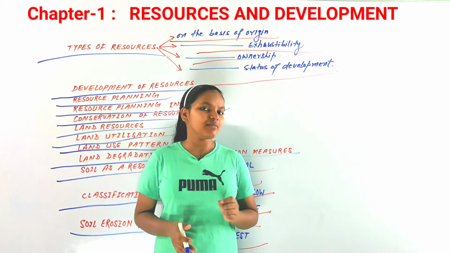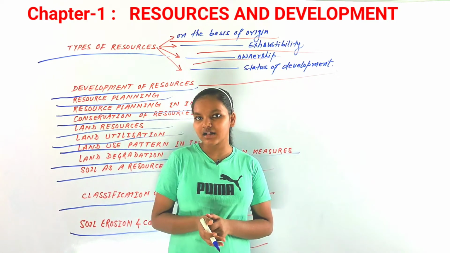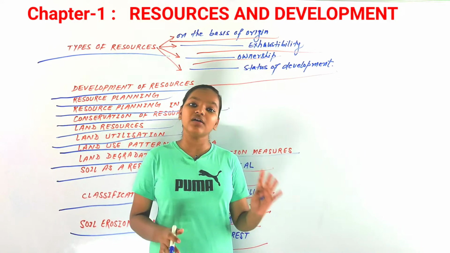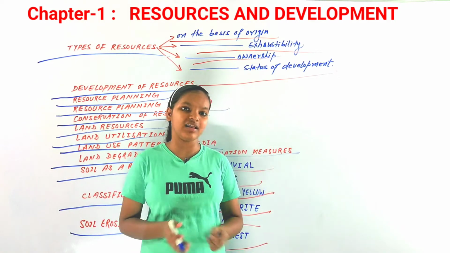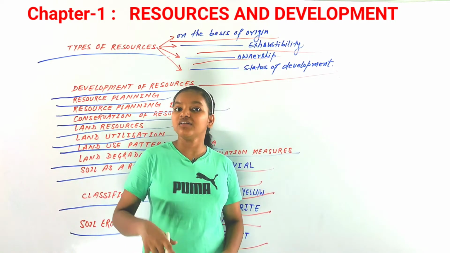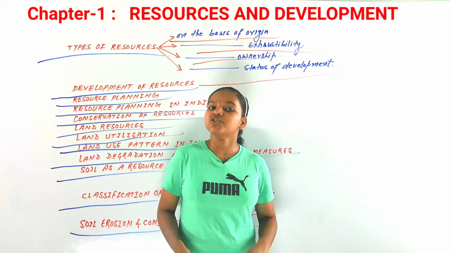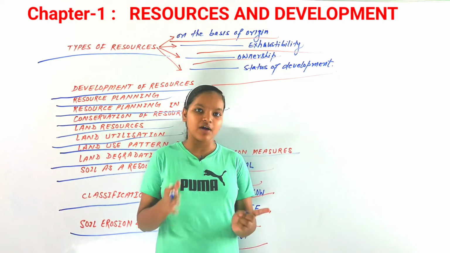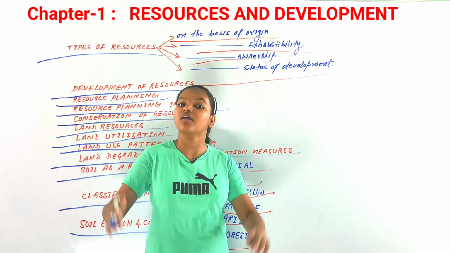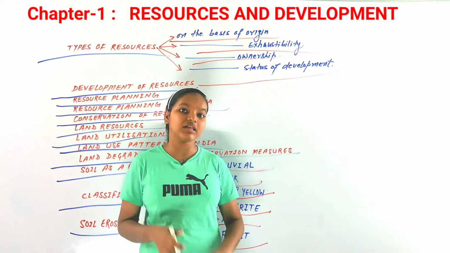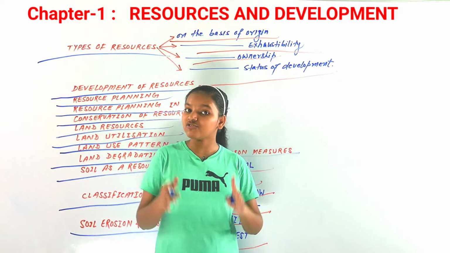Now there are many methods, many measures for soil conservation. Mostly, one way or another, we are just planting trees. Firstly, we should do terrace farming and contour ploughing. We should not plough up and down in a mountain area, because that leads to water flowing down the slope, and that leads to soil erosion.